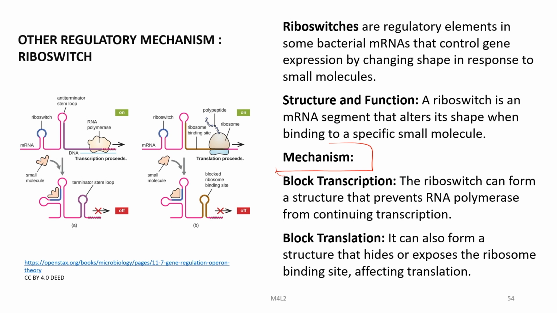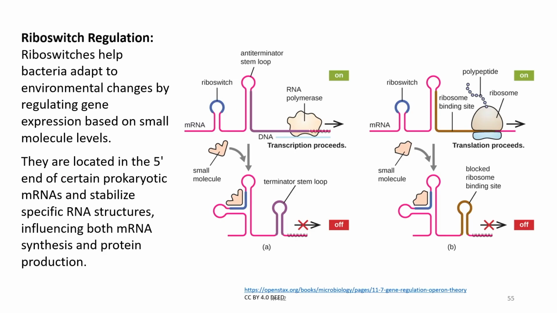The riboswitch can form a structure that prevents RNA polymerase from continuing transcription, or it blocks translation. It forms a structure that hides or exposes the ribosome binding site, affecting the translation. Riboswitches help bacteria adapt to environmental changes by regulating gene expression based on small molecule levels. They are located in the 5' end of certain prokaryotic mRNAs and stabilize specific RNA structures, influencing both mRNA synthesis